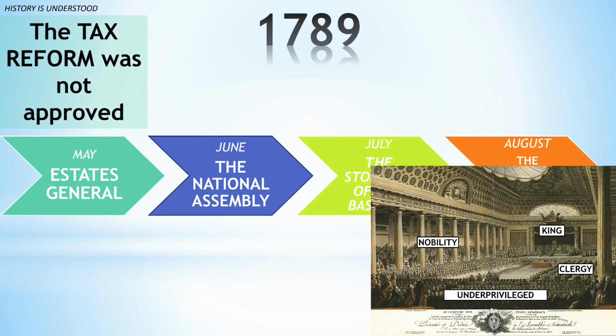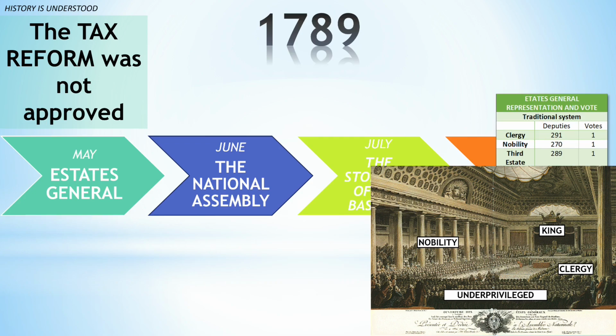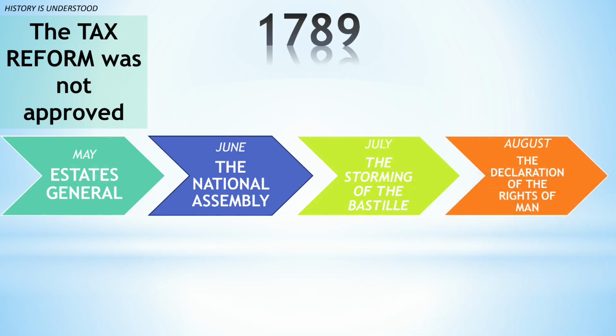However, it will not succeed since the system of a vote per estate gave the nobility and the clergy a majority in all decisions. That was not the worst for Louis XVI, since the representatives of the Third Estate proposed a radical change and implement the system of one person, one vote, and demanded greater representation. Of course, the king refused, but this did not stop the representatives of the Third Estate, and, shortly after, they met in what they called the National Assembly.